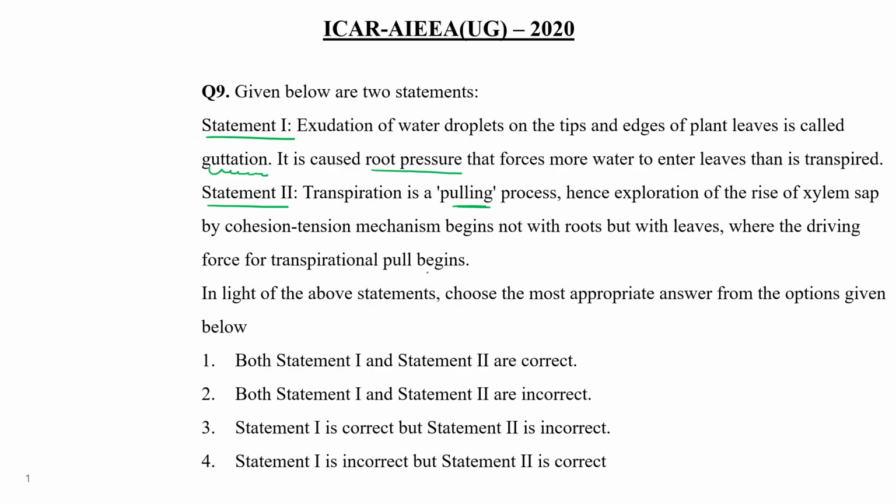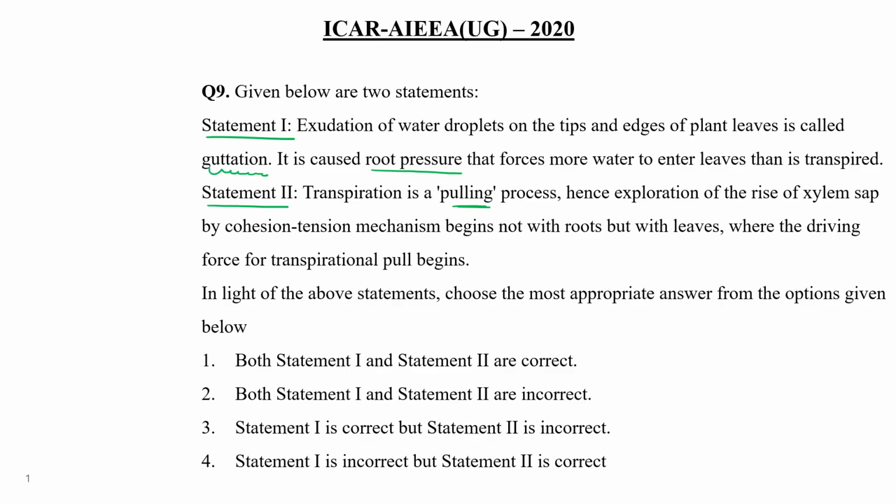Okay, so quickly take 5 seconds. After that we will discuss. The correct answer is statements number 1 and 2. The presence of water droplets on the tip or edges of the plant leaf is called guttation, and this is because of the root pressure.